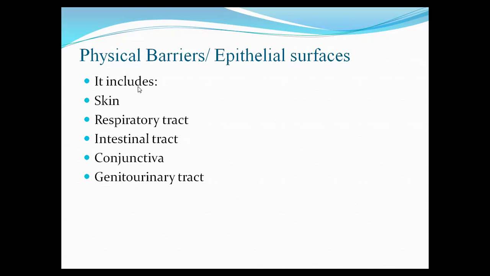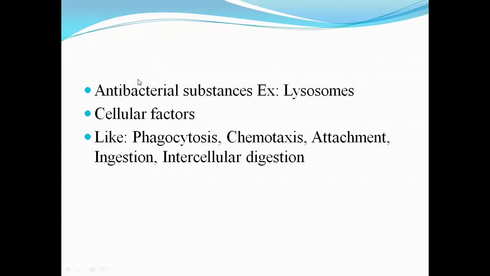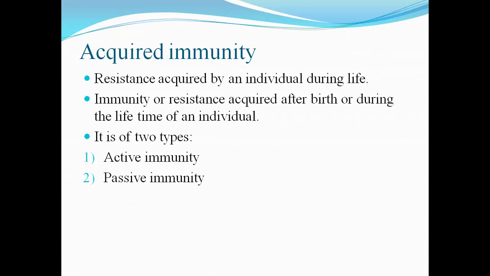Then there are antibacterial substances and cellular factors. Antibacterial substances like lysozymes, and cellular factors like phagocytosis, which kills the bacteria or any organisms, chemotaxis, attachment, ingestion, intracellular digestion. Then coming to acquired immunity, the second classification, we'll see that briefly.